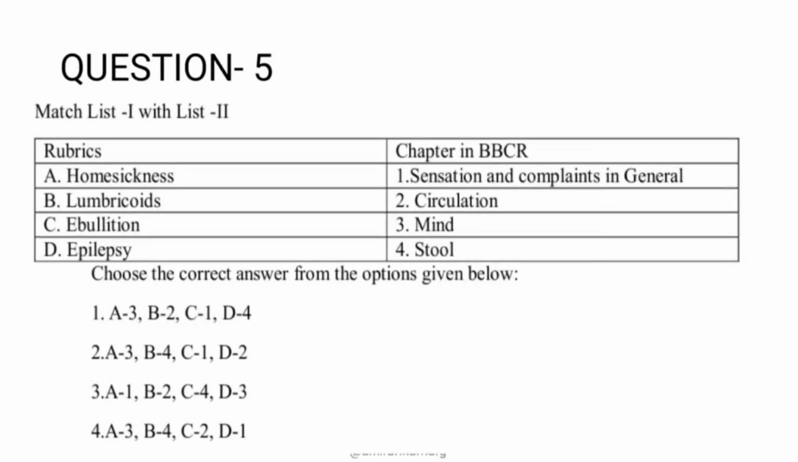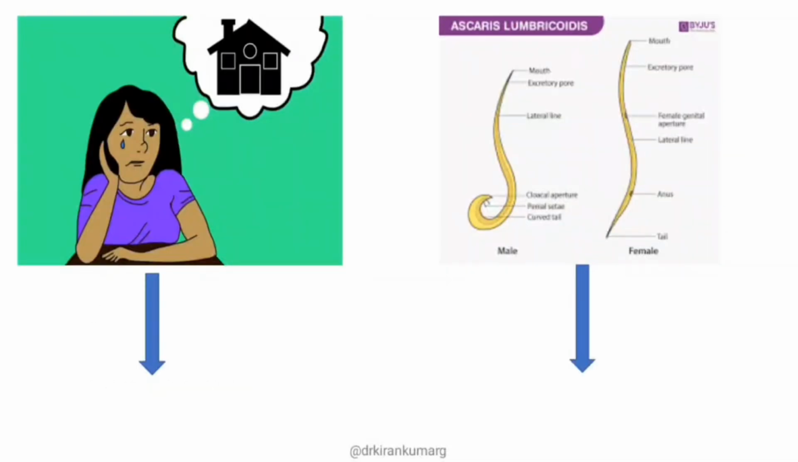Okay, so option 3, homesickness, is related to the mind chapter. So easily you can rule out option 3, where the homesickness rubric is given as chapter 1, sensation and complaints in general. I will be dealing with the individual rubrics. The actual definition of homesickness is when a person is away from home, he thinks of the home. Most of us might have suffered from this kind of symptom whenever we are away from home. So this is a mind symptom actually.